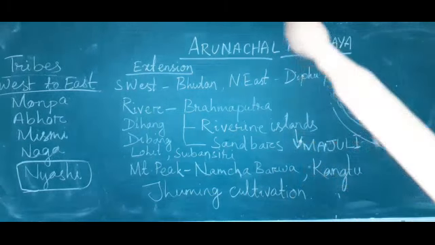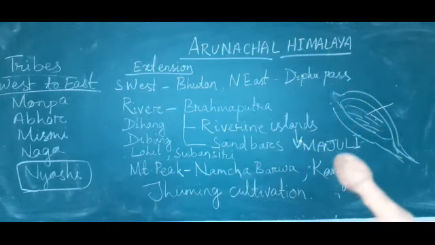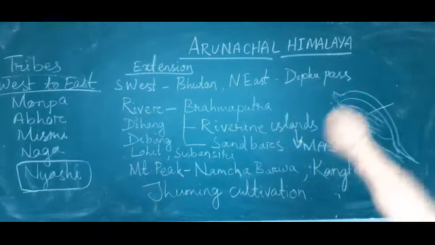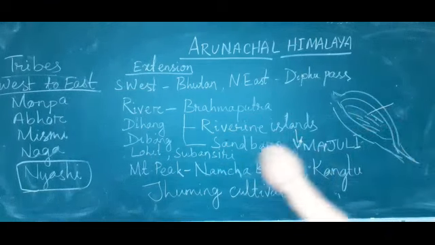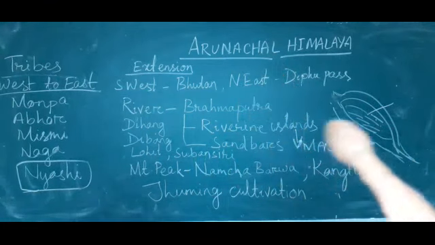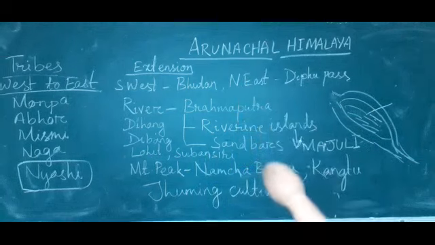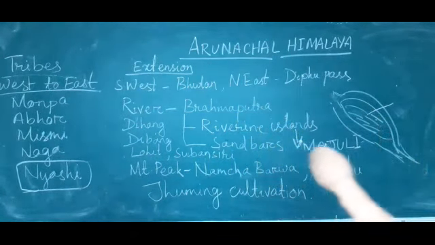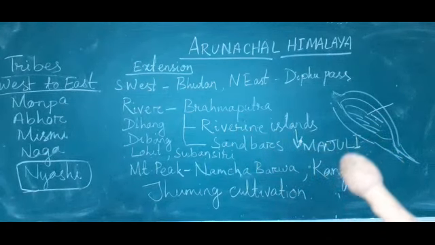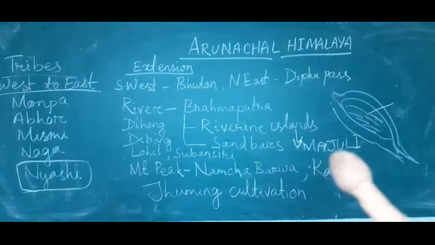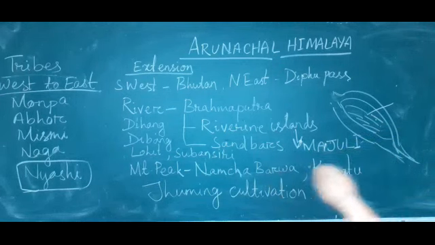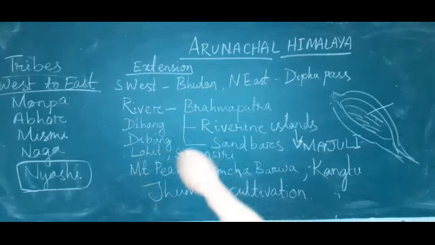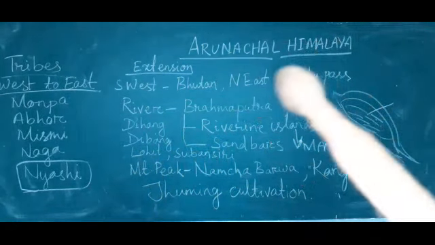It is found in Arunachal Pradesh. And another landform it creates is sandbars. And this is the most important question: which is the largest riverine island in India or the world? That is Majuli.